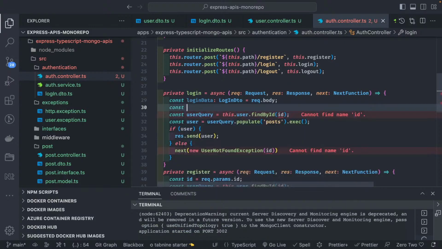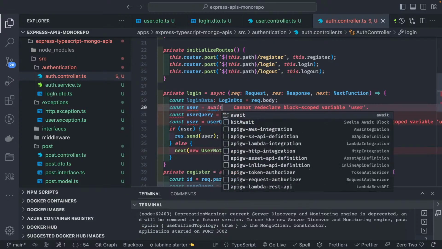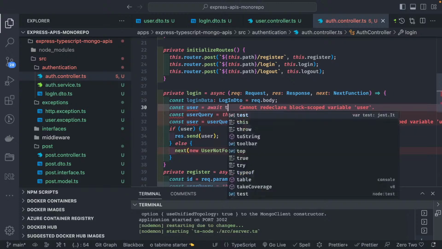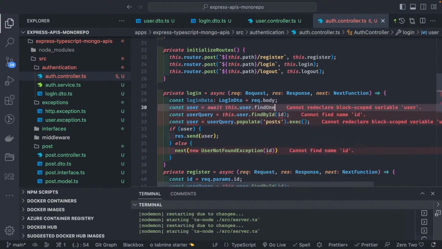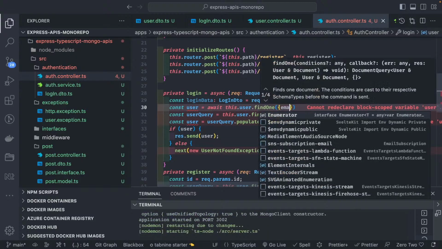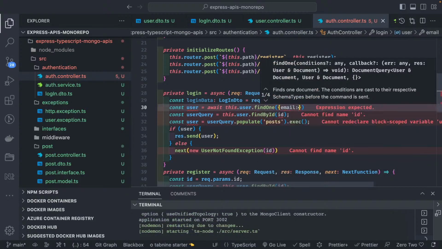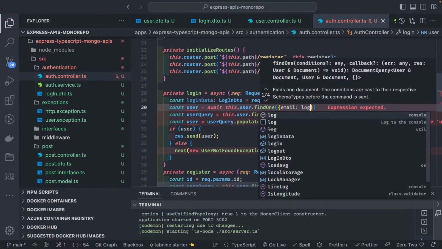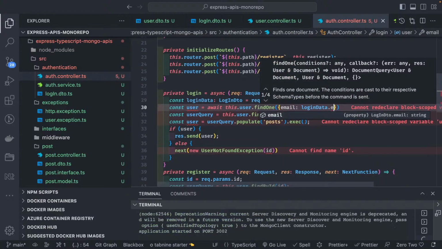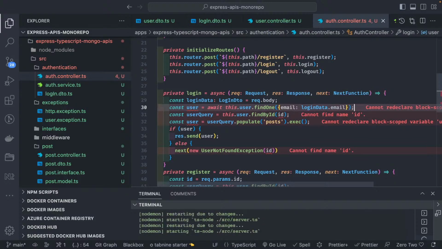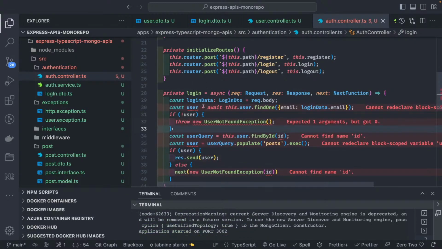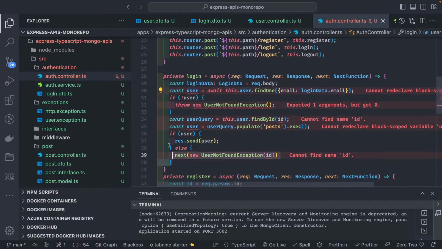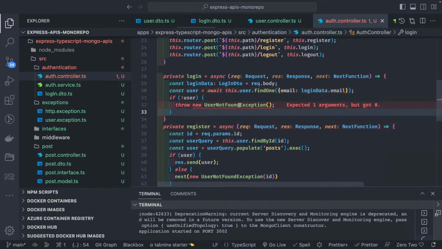So const user equal to await this.user.findOne, based on this criteria. Here we are checking, does the email exist in the database? So this is loginData.email, and if user not found, then we can throw the user not found exception.